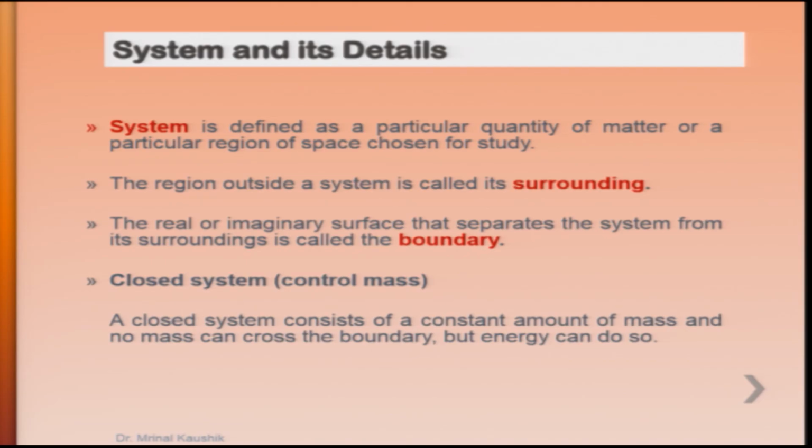When the system has a definite quantity of mass under investigation, then we call it a control mass. It is also termed a closed system. A closed system consists of a constant amount of mass and no mass is allowed to cross the system boundary. However, the energy of this system can definitely cross, that is, it can come in or go out.